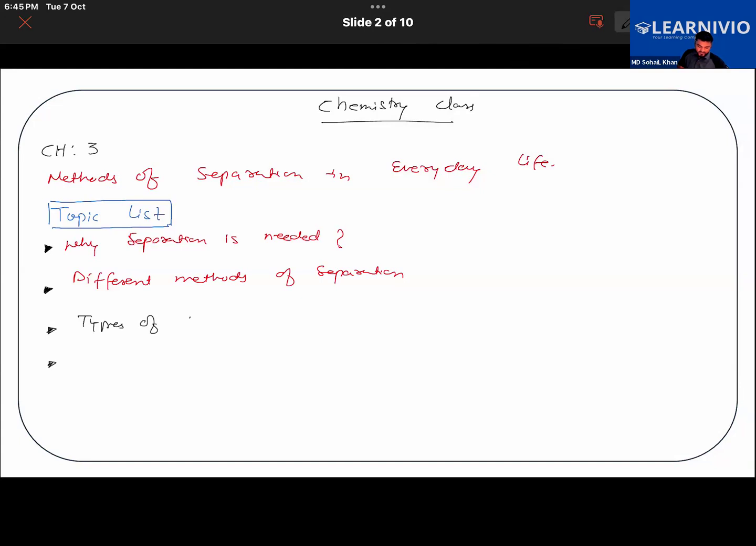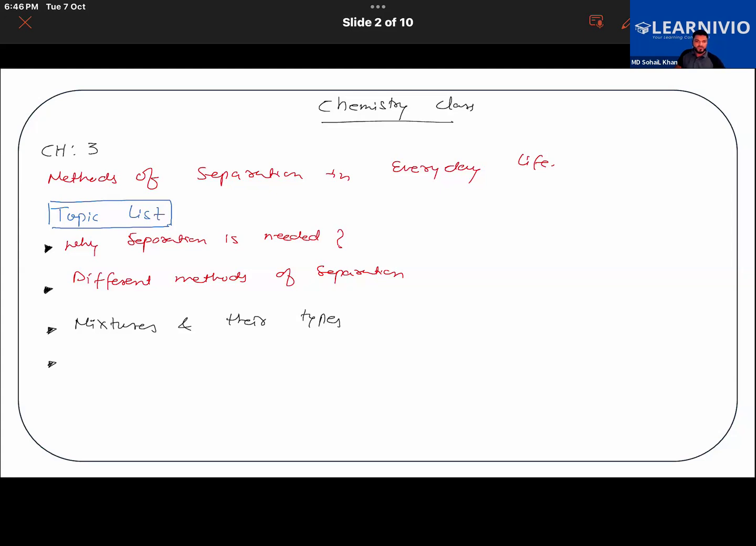Further, we will be learning about types of mixtures, like mixtures and their types. Okay. So these are the major things we are going to be learning in the chapter.